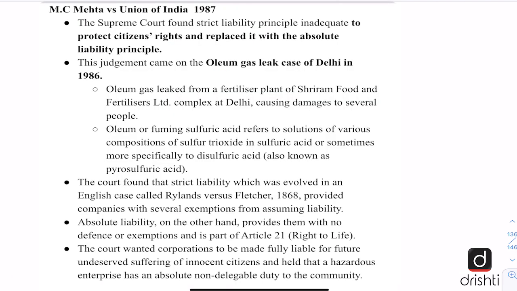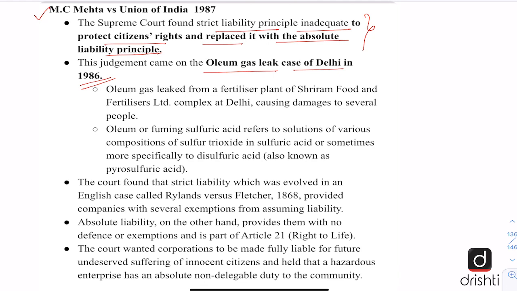Let us also have a look at this famous case, MC Mehta versus Union of India 1987. In this, the Supreme Court found the strict liability principle inadequate to protect citizens' rights and replaced it with the absolute liability principle. So from this case only, this absolute liability principle has come into practice. This judgment had come in the oleum gas leak case of Delhi in 1986. This is a very important case and it can be asked in prelims also. So you should be knowing about this MC Mehta versus Union of India 1987 case, and the absolute liability principle has come out of it.